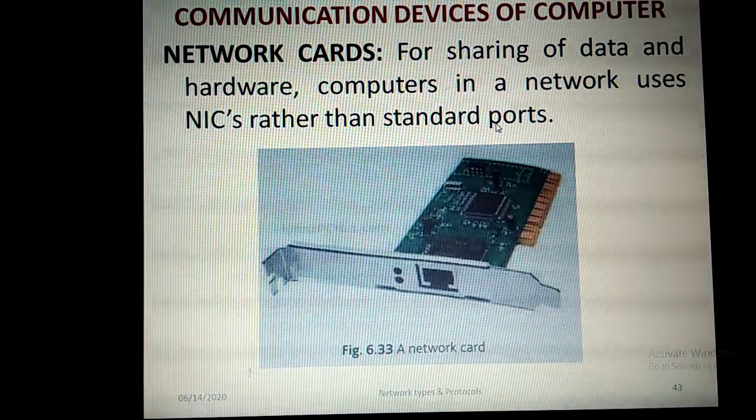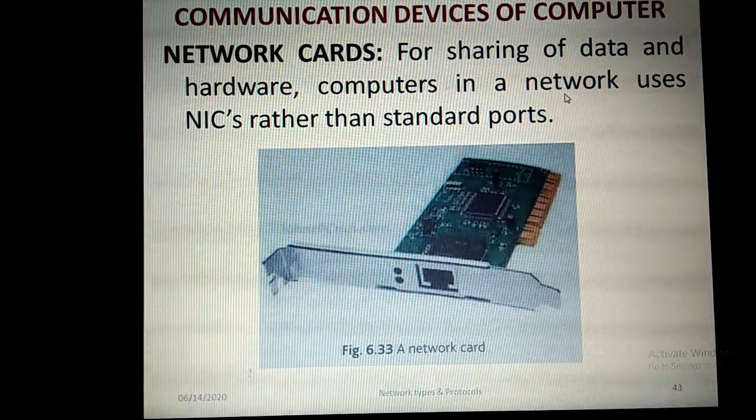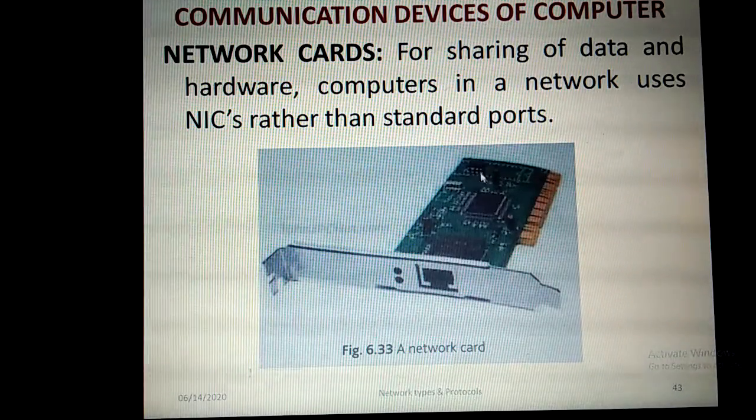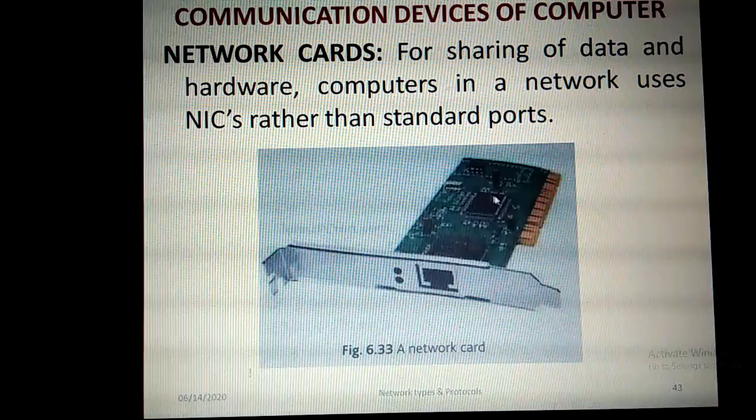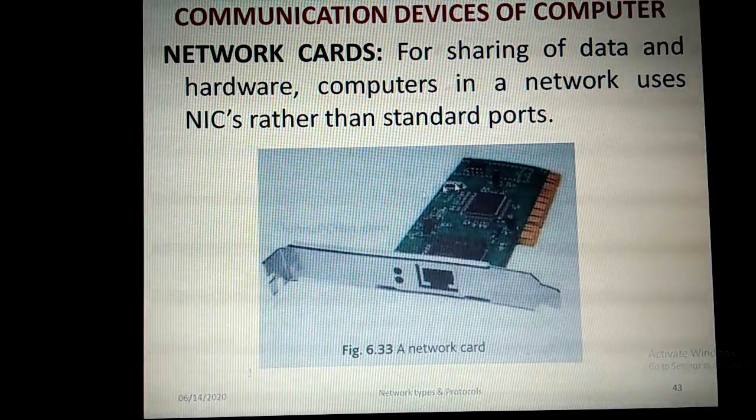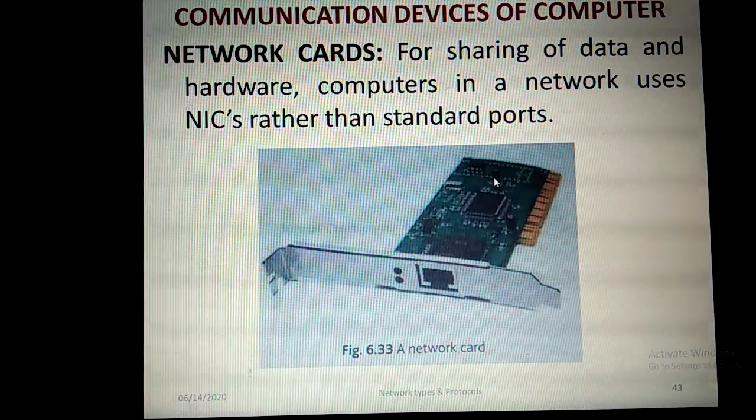If you want to share any data, hardware parts or computers in a network, we need to have a NIC. Every system should have a NIC rather than the standard ports. Only if a NIC is there can we make that computer a part of a network.